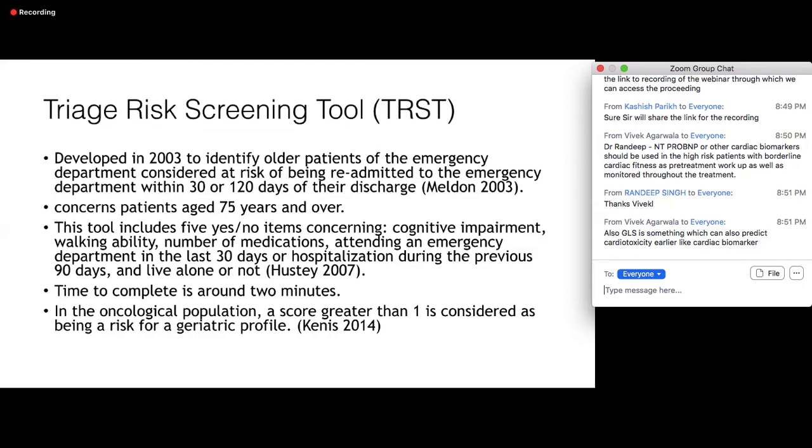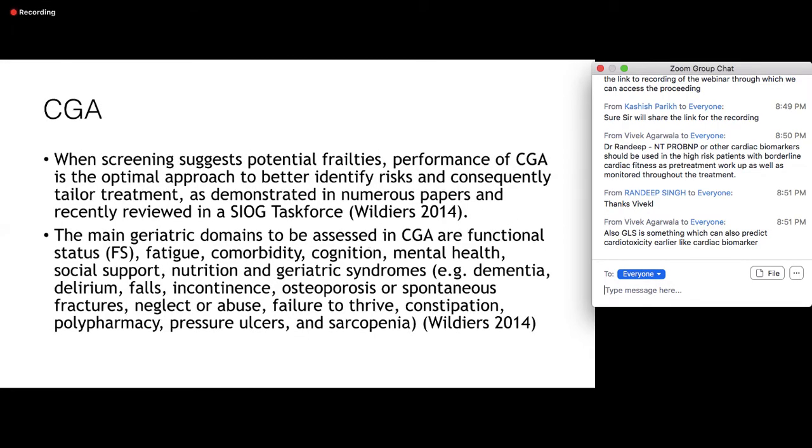So these are the other 2 screening tools. I'm skipping them, but these slides are available in the complete slide set, so maybe we can have a look at them later. What we're going to talk about is the comprehensive geriatric assessment. When the screening suggests potential frailties, performance of a comprehensive geriatric assessment is the optimal approach to better identify risks and consequently tailor treatment. This has been demonstrated in numerous papers and has even been reviewed recently by the SIOG, the International Society for Geriatric Oncology Task Force.